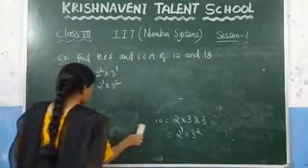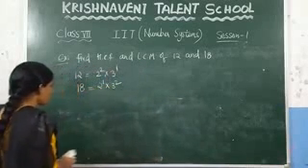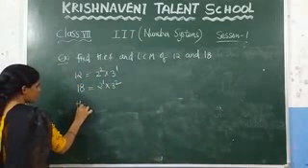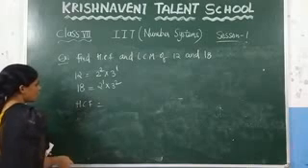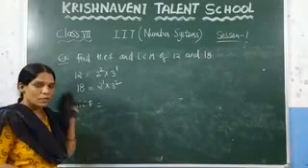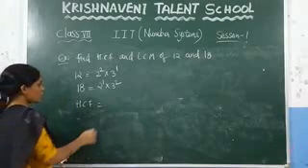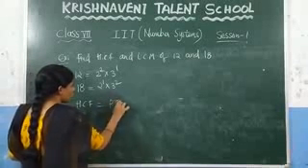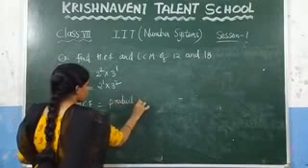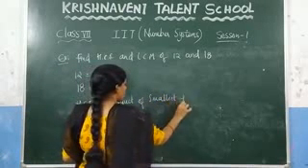So by using this, if you want to find the LCM and the HCF, there is a small process. HCF: if you want to find the HCF, you need to take the product of the smallest power.